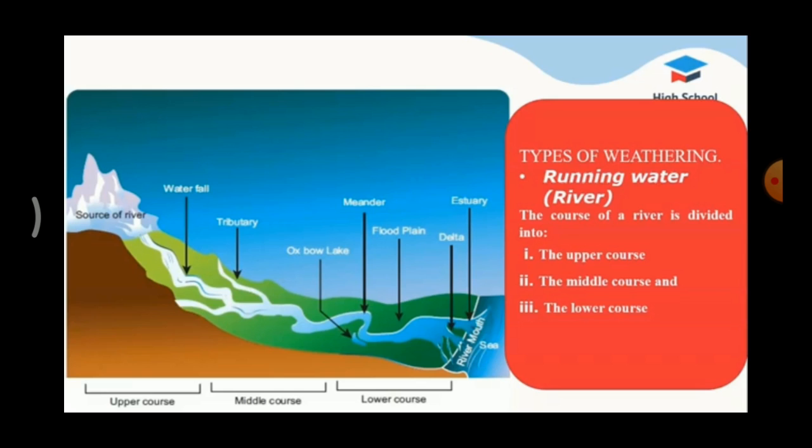Next one, lower course. The river moving downstream across a broad level plain is loaded with debris brought down from its upper and middle courses. The main work of the river here is deposition. Okay boys, don't forget this. In upper course, what job does the river do? Yes, erosion. In middle course, what job? Transportation. In lower course, what job? Yes, deposition. Now we are going to see about the erosional landforms of river.